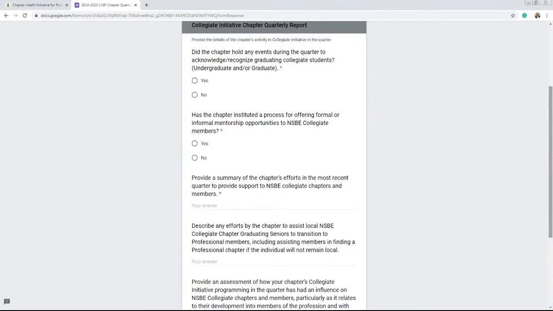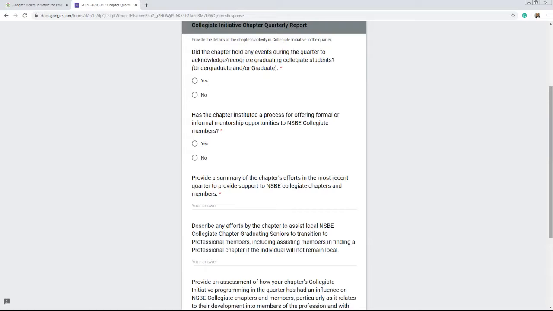And then after that is your summary information that gives us the overall view of what the chapter has done in the collegiate initiative space. So we ask about a summary of your efforts in the most recent quarter to support NSBE collegiate chapters and members. We ask about the assistance that the chapter is giving in helping